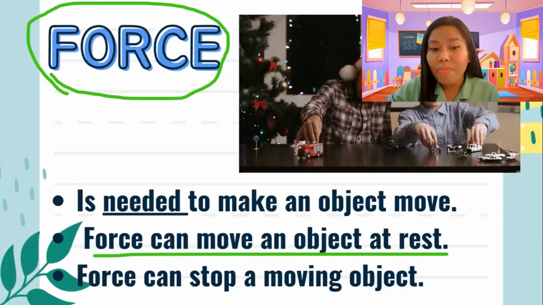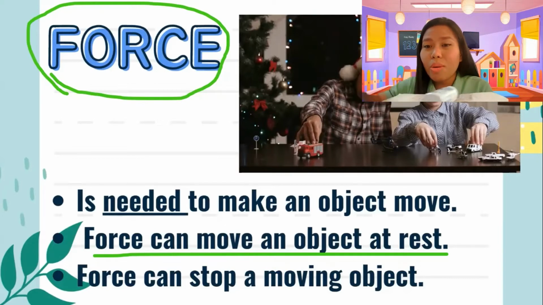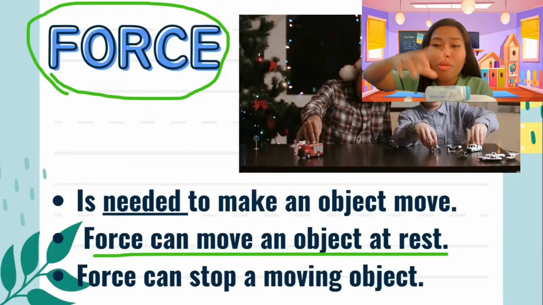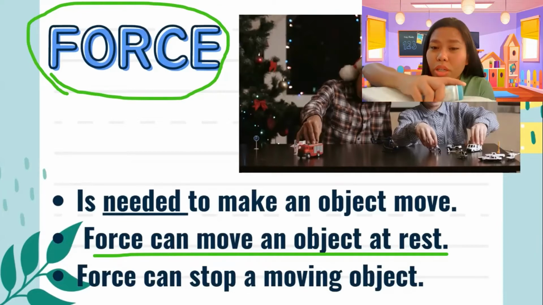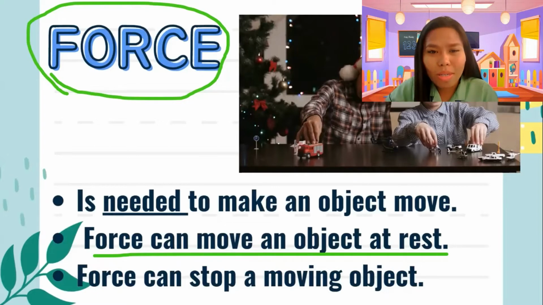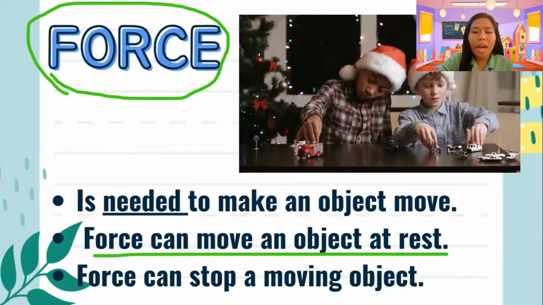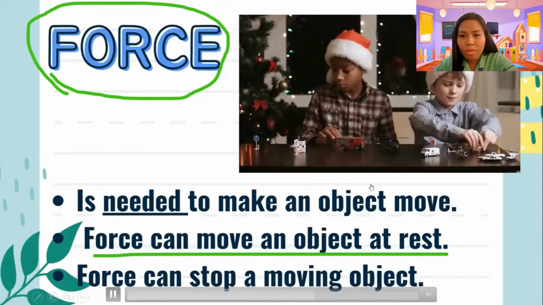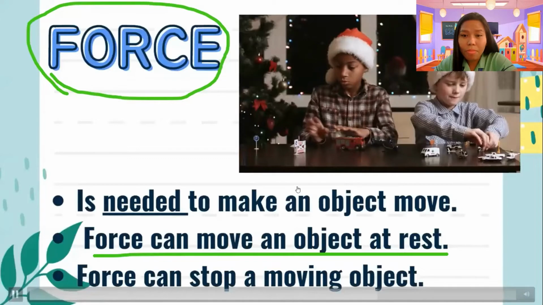And force can stop a moving object as well. So it can also stop the moving object. So for example, this is a car. This is a toy car. If the toy car is moving, you can exert force to stop the moving toy car. So that's it, grade 1. It needs force for an object to move and to stop the object. Okay, so let's move to the next one. So this is just an example.